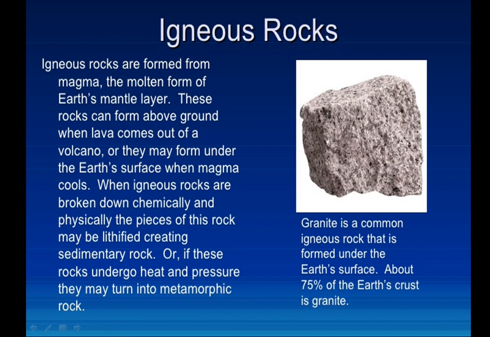These rocks can form above the ground. Igneous rocks form above the ground whenever the lava comes out from the volcano, or they may form under the earth surface when magma cools. See how the igneous rocks are formed. They can be formed above the ground whenever the lava comes out from the volcano, or they may also form under the earth surface whenever the magma cools down.